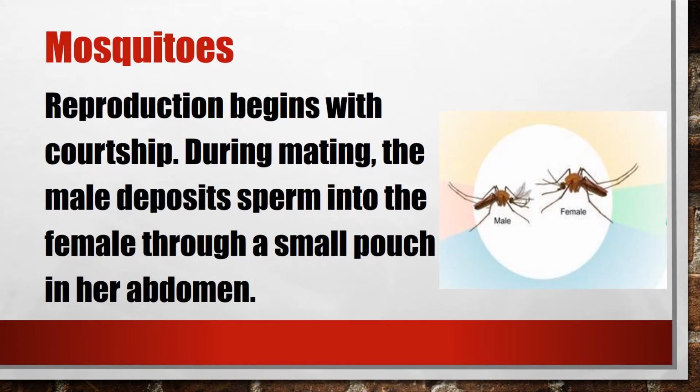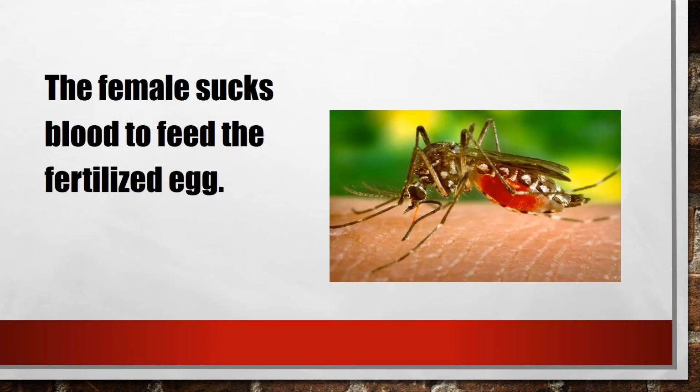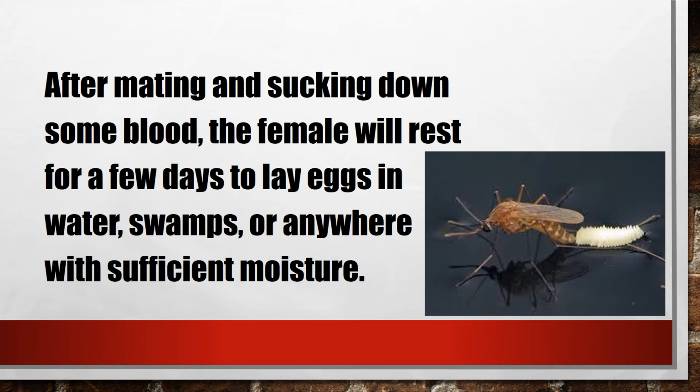Now, let's find out how mosquitoes reproduce. For mosquitoes, reproduction begins with courtship. During mating, the male deposits sperm into the female through a small pouch in her abdomen. The female sucks blood to feed the fertilized egg. After mating and sucking down some blood, the female will rest for a few days to lay eggs in water, swamps, or anywhere with sufficient moisture.